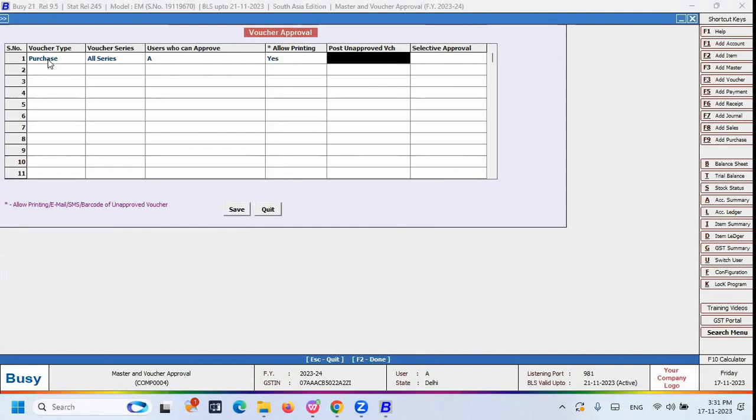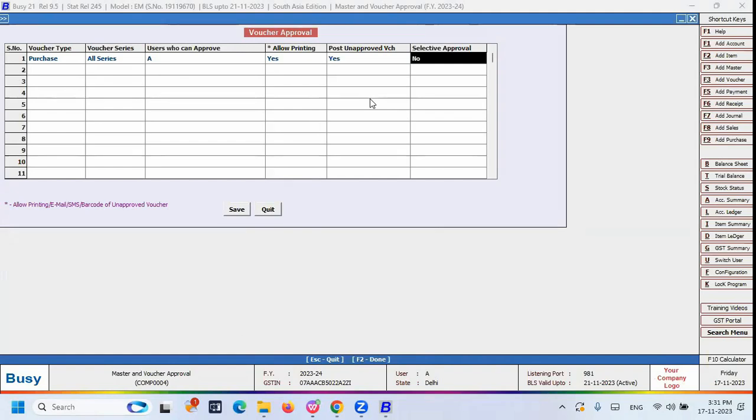And the posting feature is also there. Before approval, if you want to post the data on your reporting side, you can use this option as yes. But one more important point to keep in mind: if post for not approved voucher is enabled in your configuration panel, then the bill by bill adjustment does not take place. Only the posting takes place, but bill adjustment or reference adjustment is not possible from Busy. You can do it manually.